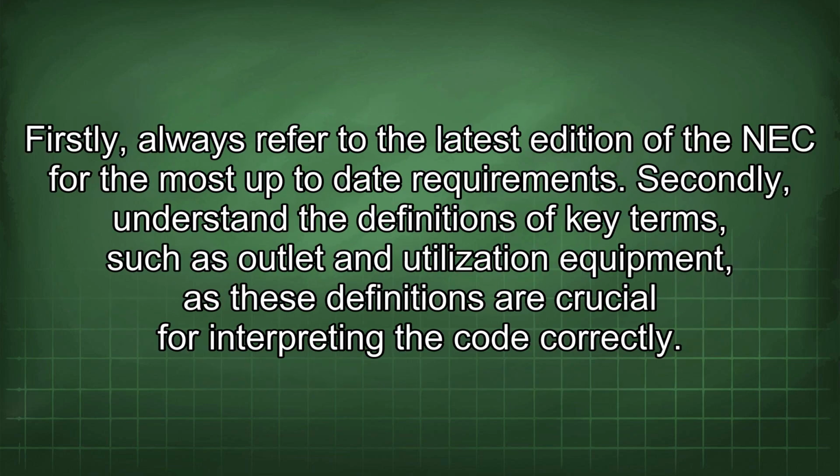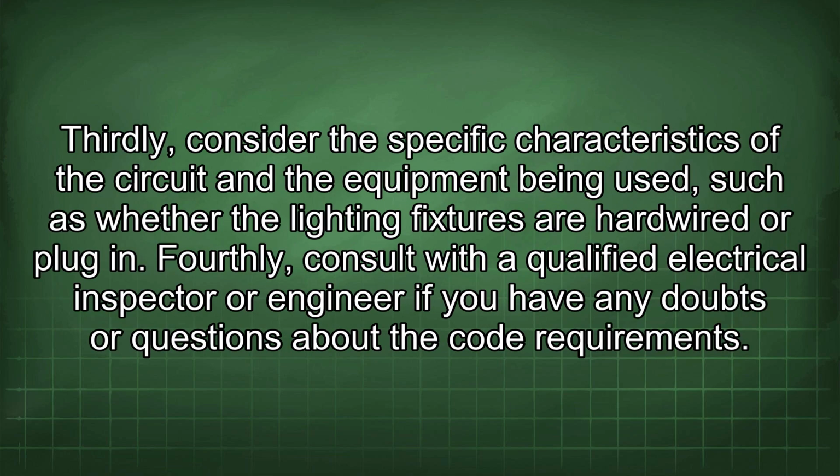Firstly, always refer to the latest edition of the NEC for the most up-to-date requirements. Secondly, understand the definitions of key terms such as outlet and utilization equipment, as these definitions are crucial for interpreting the code correctly. Thirdly, consider the specific characteristics of the circuit and the equipment being used, such as whether the lighting fixtures are hardwired or plug-in. Fourthly, consult with a qualified electrical inspector or engineer if you have any doubts or questions about the code requirements.